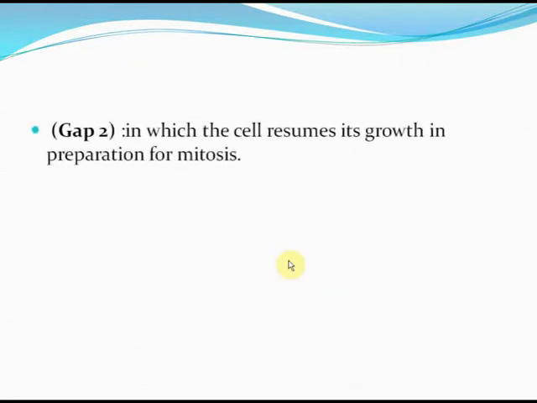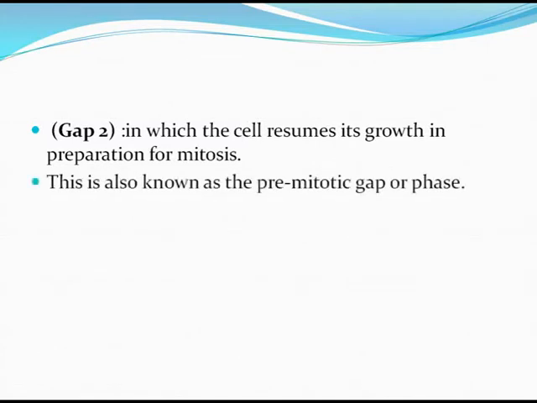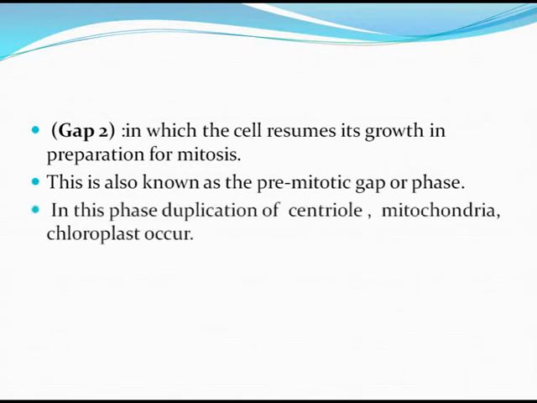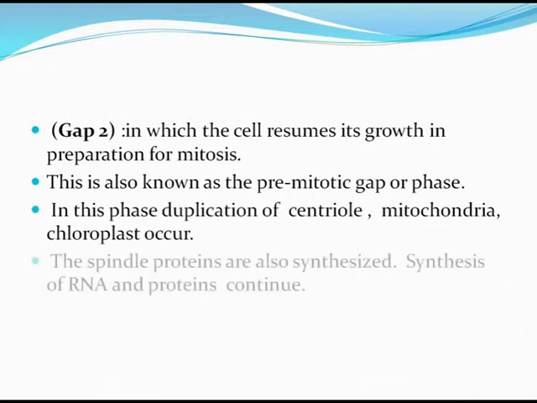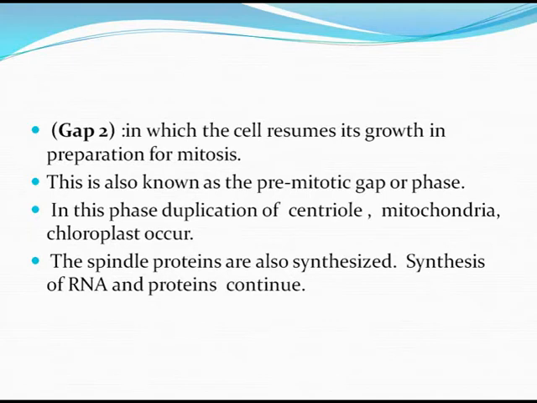Next comes the G2 or the gap 2 phase, in which the cell resumes its growth in preparation for mitosis. This is known as the pre-mitotic gap phase. In this phase, duplication of centrioles, the mitochondria and the chloroplasts occurs. The spindle proteins are also synthesized. Synthesis of RNA and proteins continues.